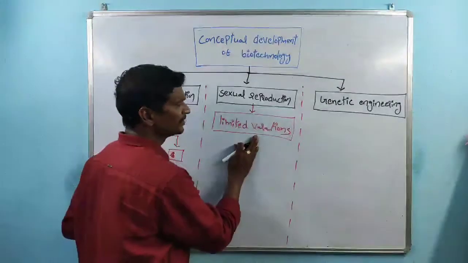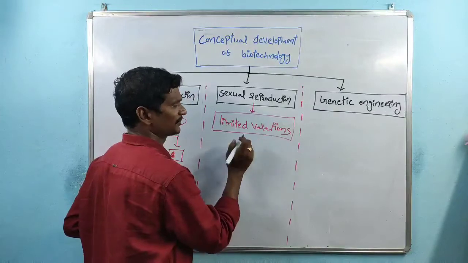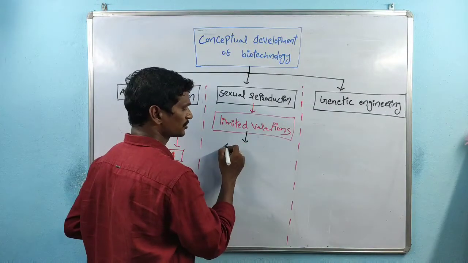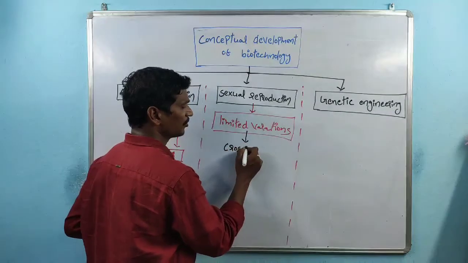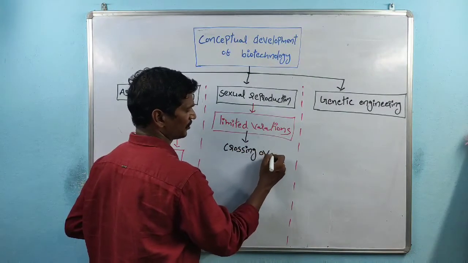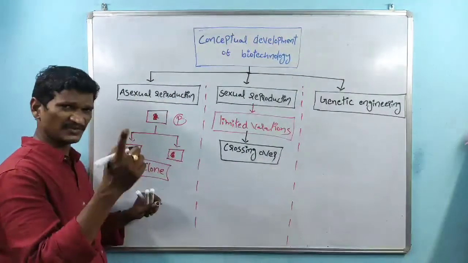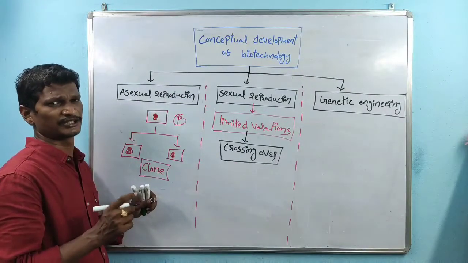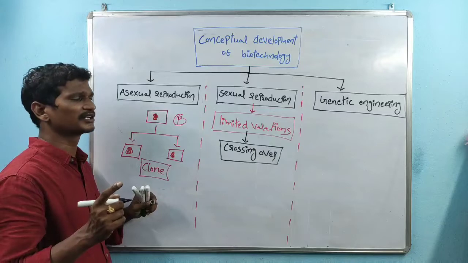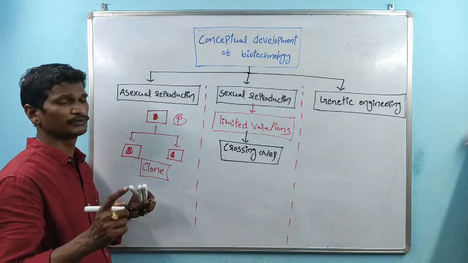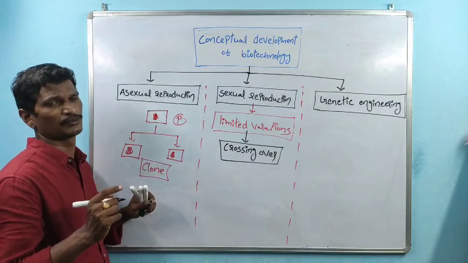Sir, how are the limited variations generated here? We know within the sexual reproduction process, crossing over takes place. Due to that crossing over process, exchange of the genetic material takes place. That exchange of genetic material supports the formation of new combinations.